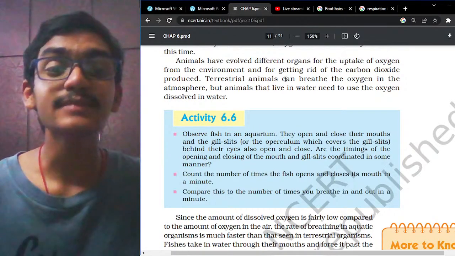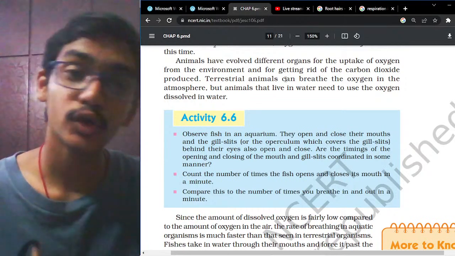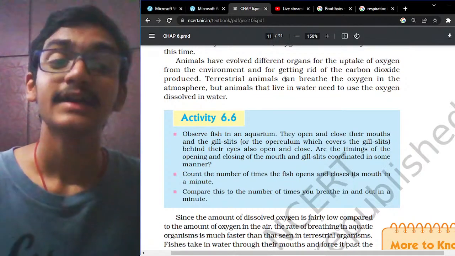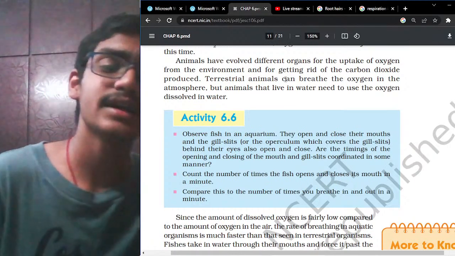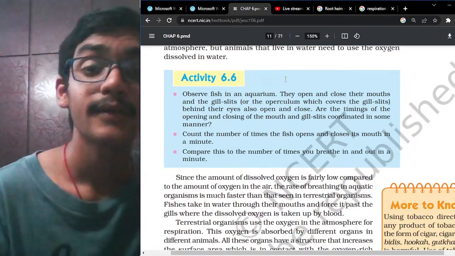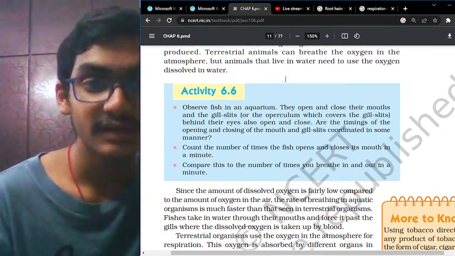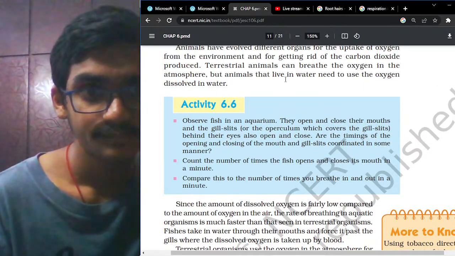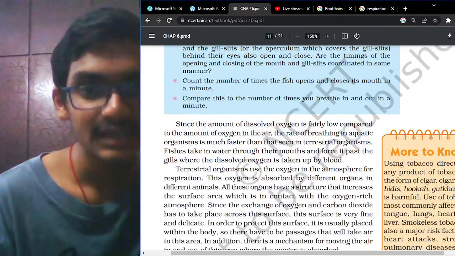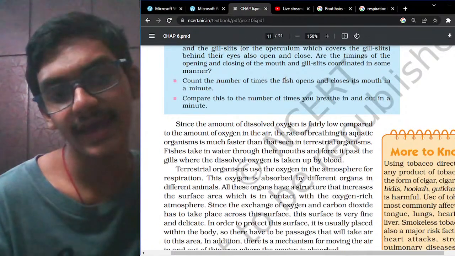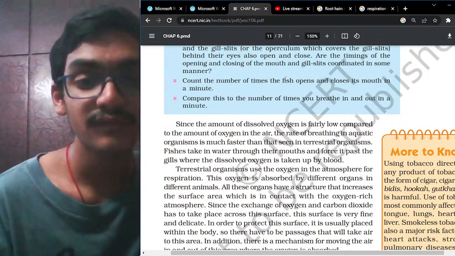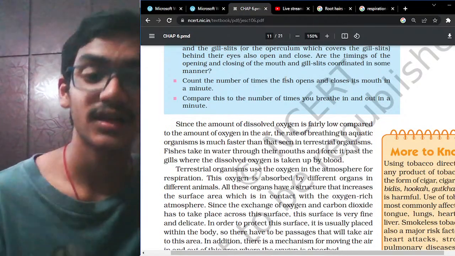Therefore, the organisms have to breathe faster in order to derive the oxygen from the water. That is the main reason why the rate of respiration is relatively more. Since the amount of dissolved oxygen is fairly low in water, the rate of breathing in aquatic organisms is much faster than in terrestrial organisms.